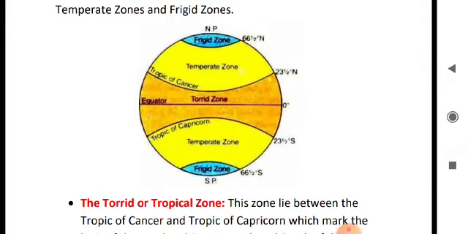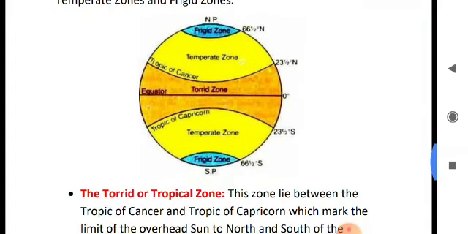Just follow this zone. So what are the characteristics of this zone? Here the climate is moderate, meaning neither too hot nor too cold. This area does not receive direct sun rays, it receives slanting rays. So there is a great difference between the summer and winter temperature conditions.